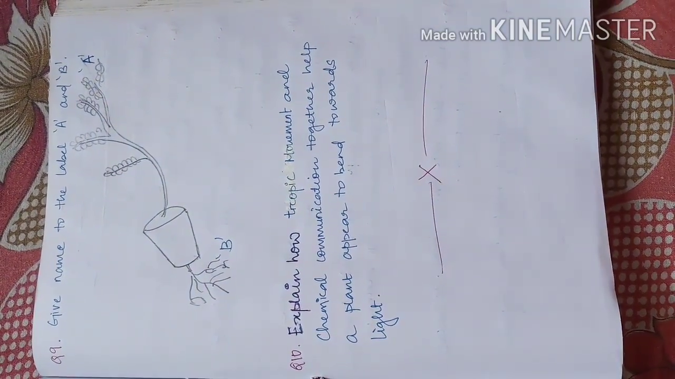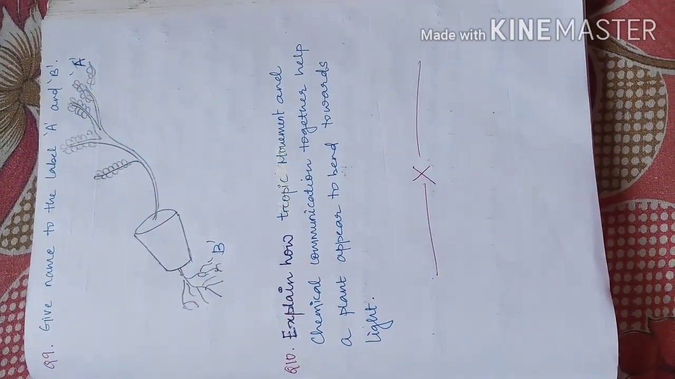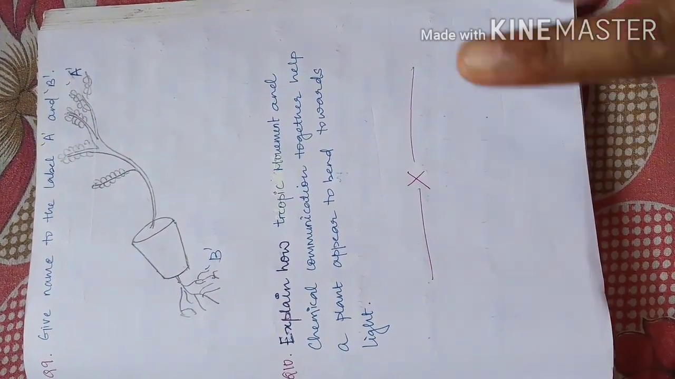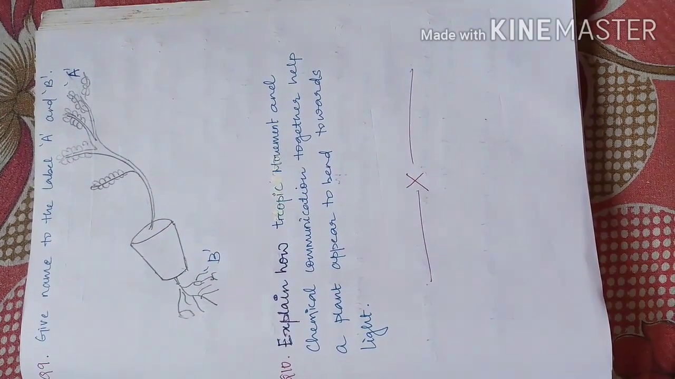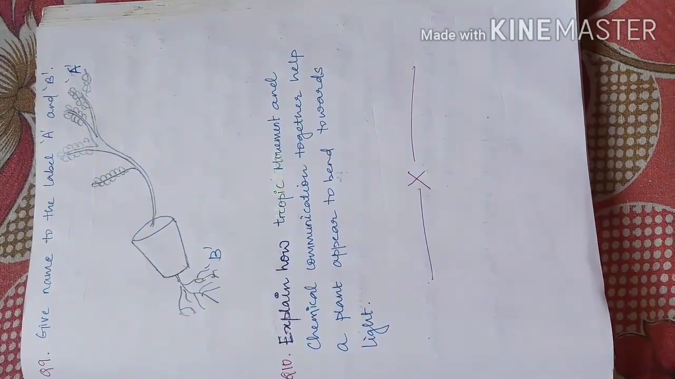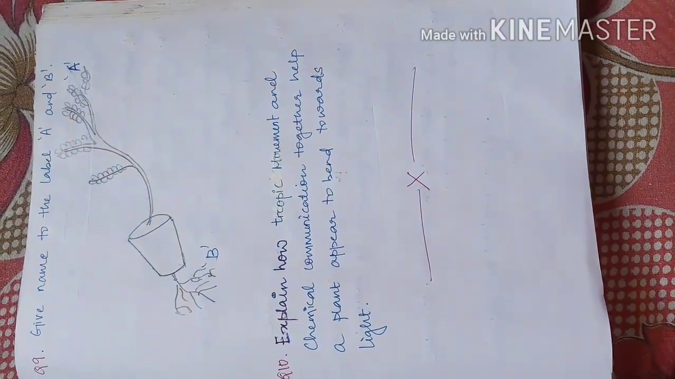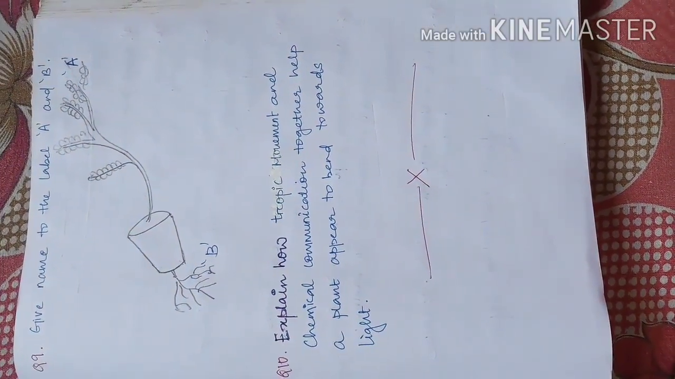You just have to write what type of tropic movements they are showing, part A of the plant and part B of the plant. And question number 10 is an important question. It can come as a 3 mark question. It is very important. It is a conceptual question, so think and write.